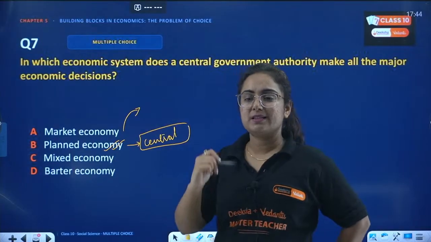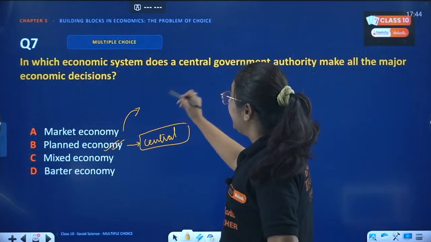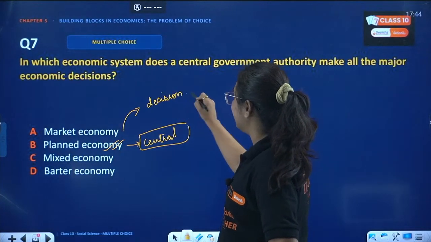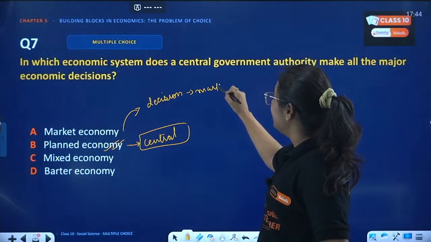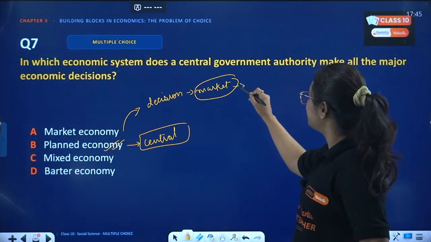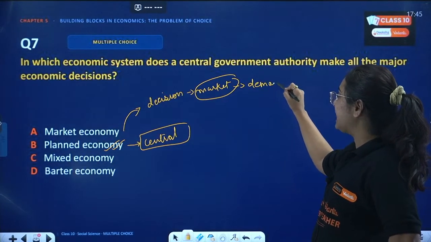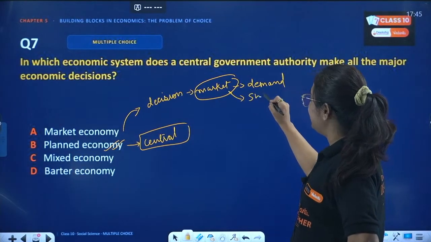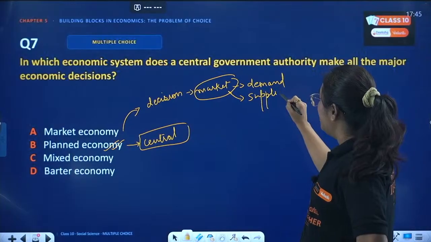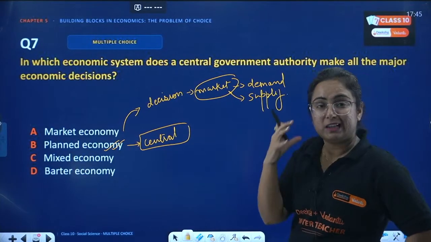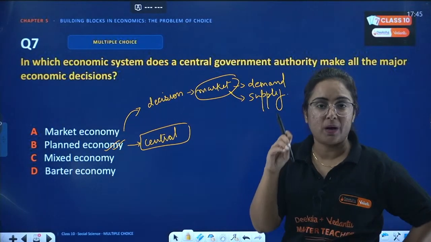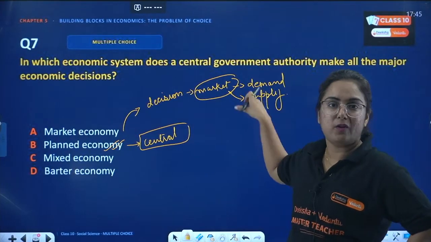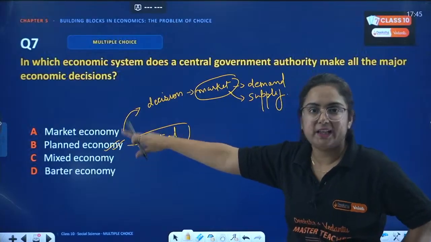Market economy is a type of economy, beta, in which all the decisions are taken because of the market. Now, how? Because the market is a place which tells us which product is being demanded and how much needs to be supplied, right? So whenever the decision is made solely on the demand and supply of the market, it is known as market economy.